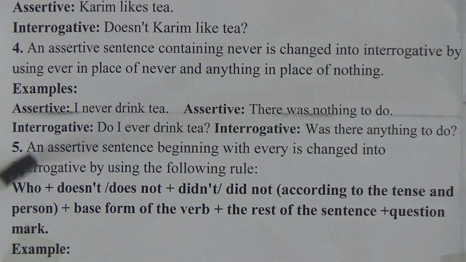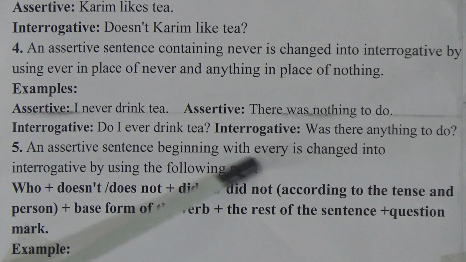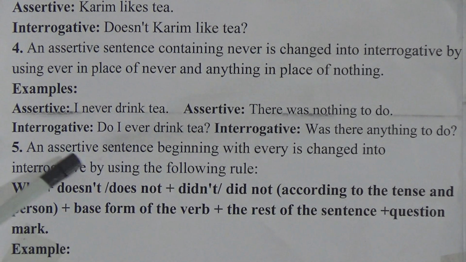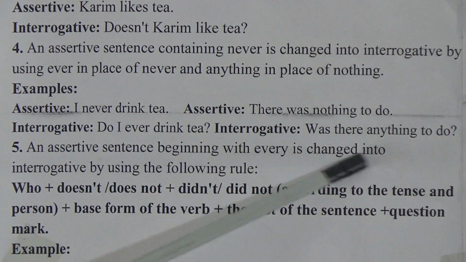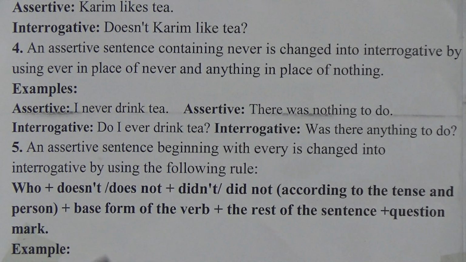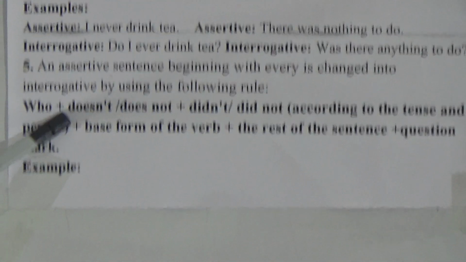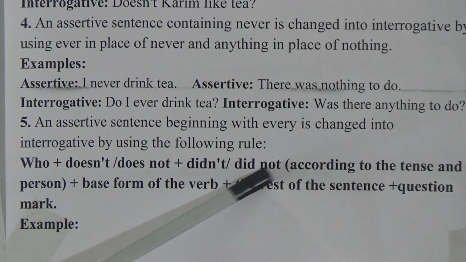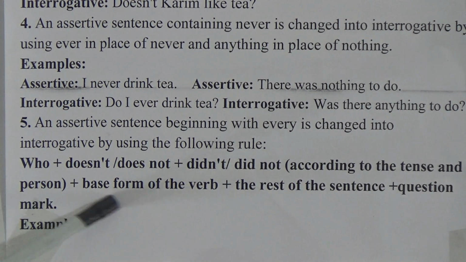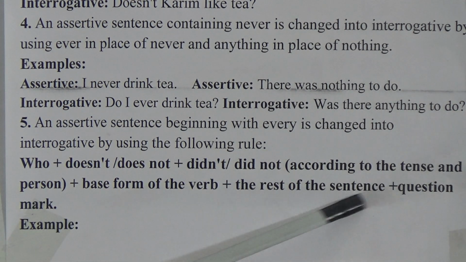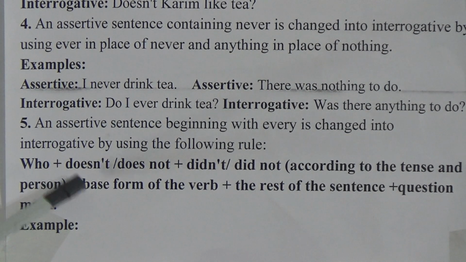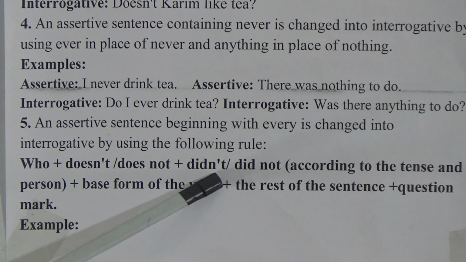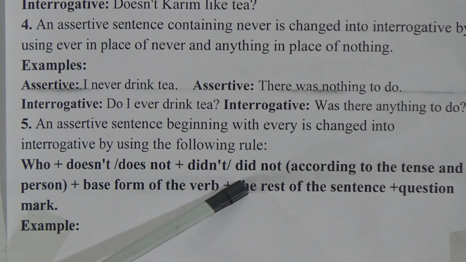Now, rule number 5. An assertive sentence beginning with every is changed into interrogative by the following rule. We look at the structure: who plus does not, or did not, according to the tense and person, plus the base form of the verb, then the rest of the sentence plus a question mark. In the present simple tense we will use does or doesn't. Whenever it is past tense we will use did or did not.